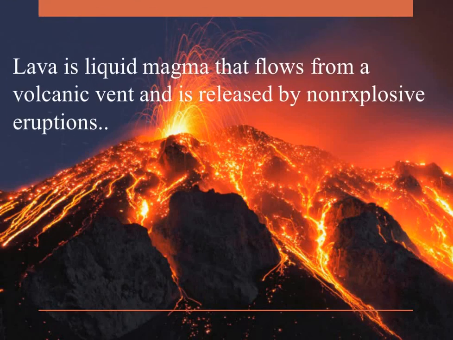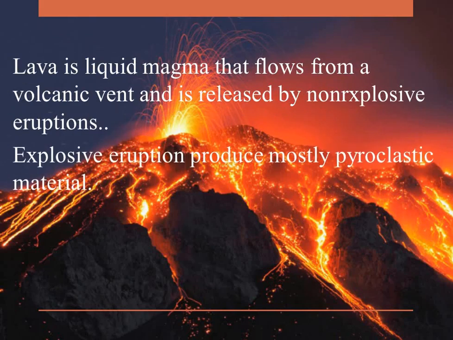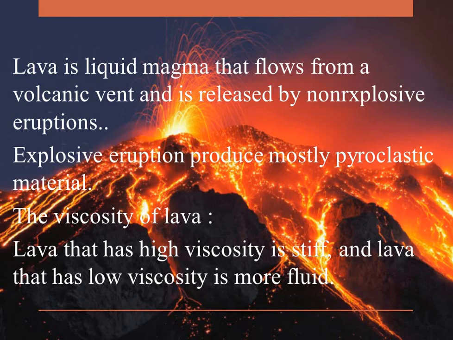Lava is liquid magma that flows from a volcanic vent and is released by non-explosive eruptions. Explosive eruptions produce mostly pyroclastic material. The viscosity of lava: we have two types of viscosity, low viscosity and high viscosity. Lava that has high viscosity is stiff, and lava that has low viscosity is more fluid.